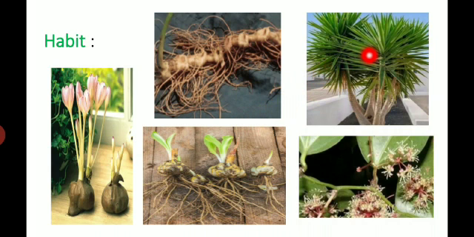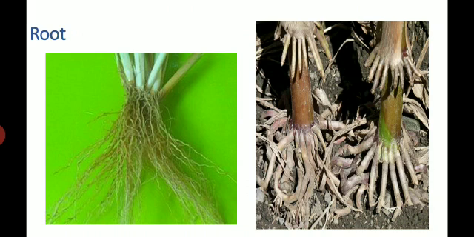Next, in habit, many members are shrubby or tree-like, for example Yucca and Dracaena. Then woody or climbing with the help of stipular tendrils in Smilax. Next, Aloe is succulent in habit.